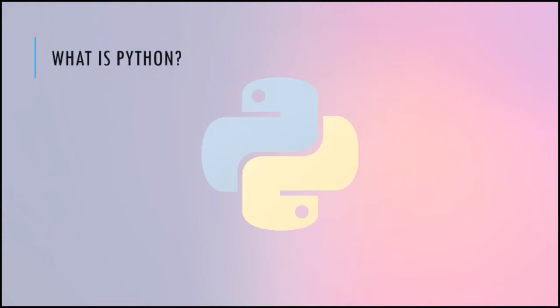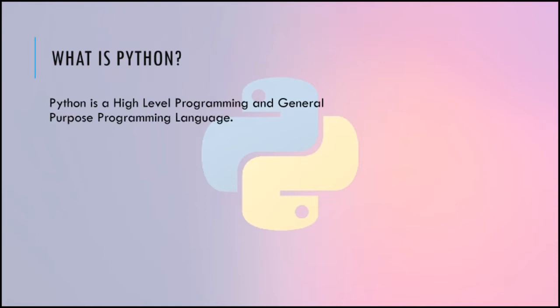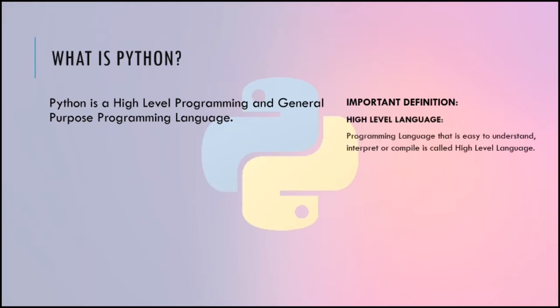What is Python? So let's see what is Python. Python is a high-level programming and general-purpose programming language. So for this to understand, we are going to see some important definitions, like what is high level language. A programming language that is easy to understand, interpret or compile is called high level language.